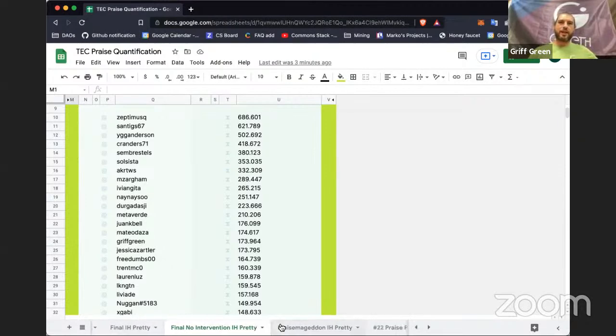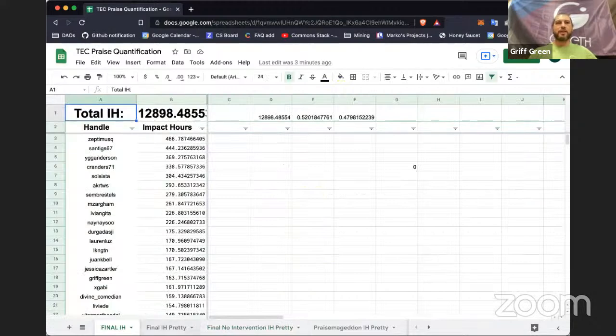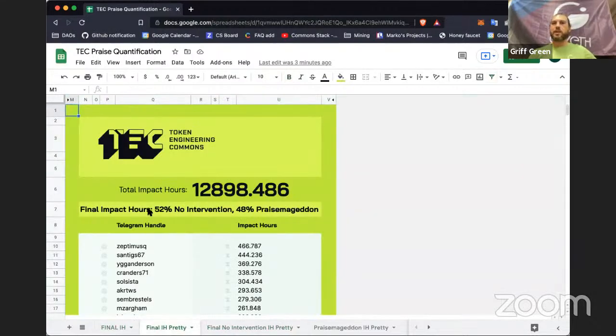But in the end, the final impact hour list is here. And this is because we had a vote and it was very contentious, to the point where one proposal got 52% of the vote and the other proposal got 48%. Now that's not quite true.